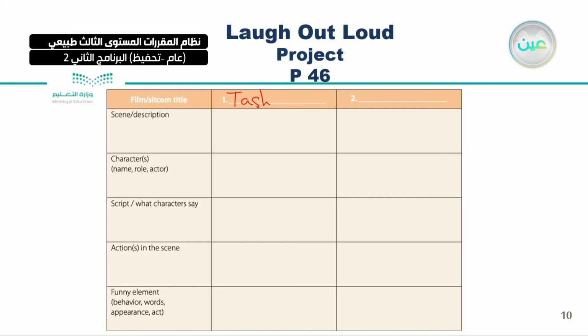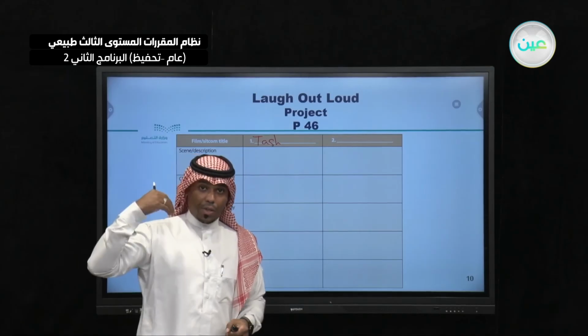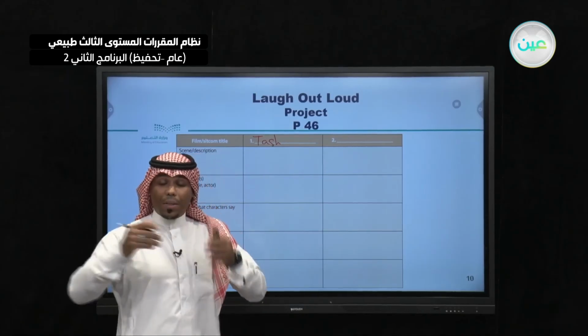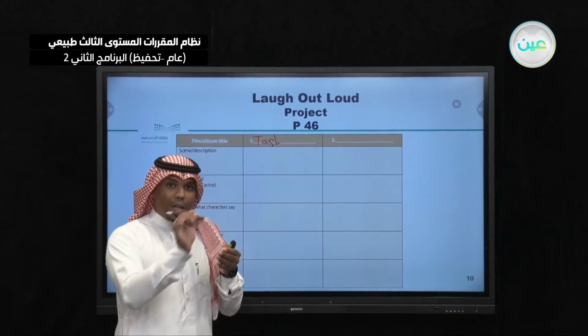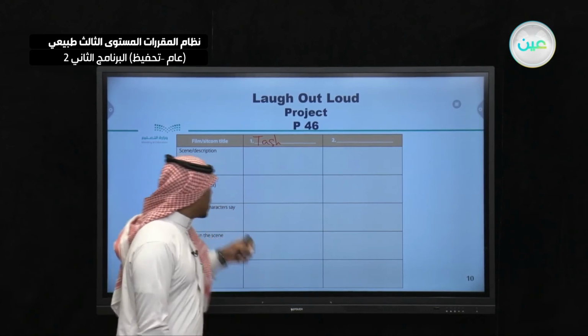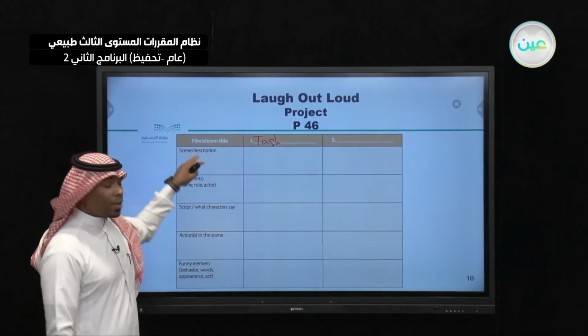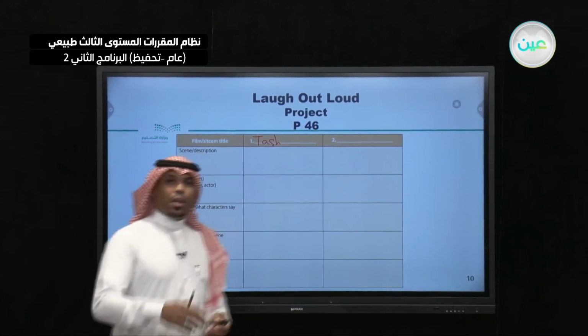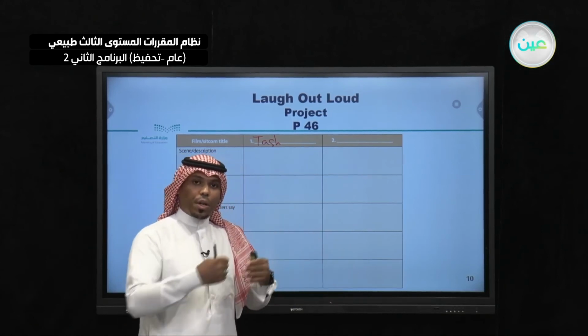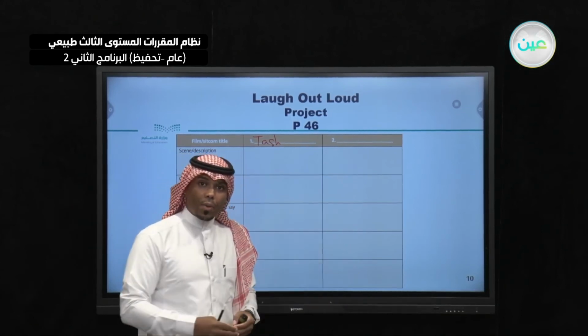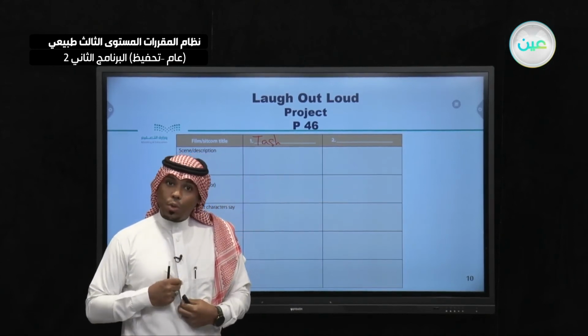So the scene and description. Do you remember the scenes we talked about in the writing? We talked about how you can write scenes. Very good. So write the description of the scene. For example, Kevin is entering the school or entering his living room wearing the track suit.